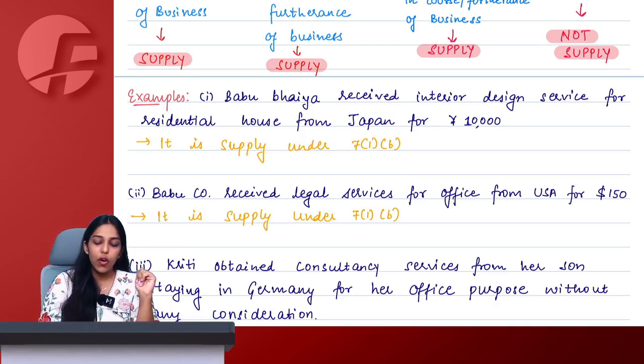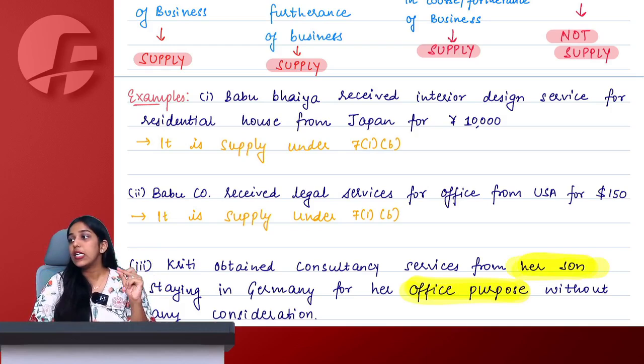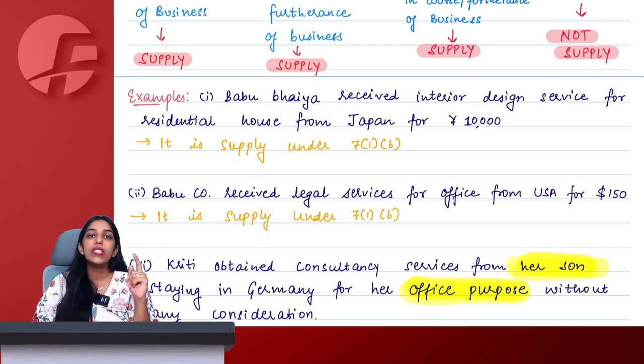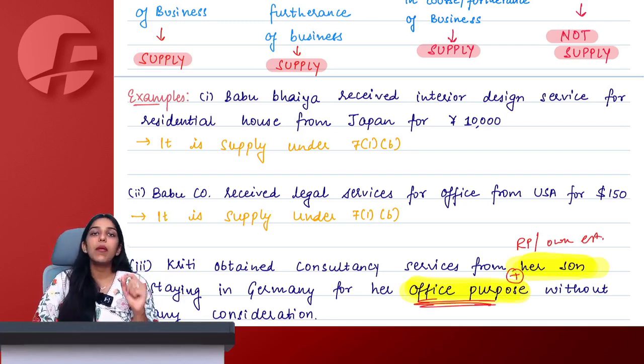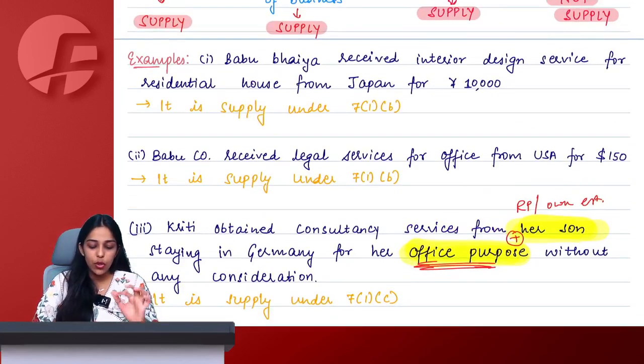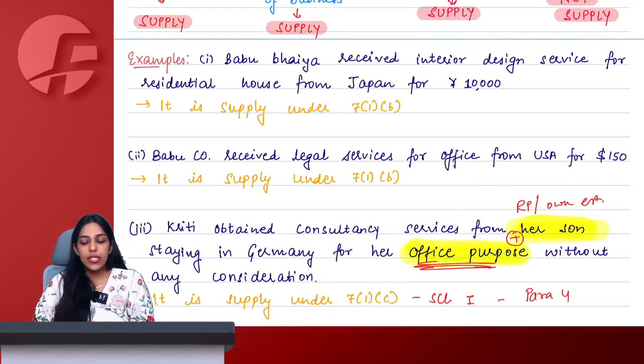So let us check. It is for her office purpose, means it is for business, and she has imported from her son. Now, son is always a related person. So here we will say that the condition of being imported from a related person and own establishment, and also in course or furtherance of business, import of service without consideration, according to Section 7(1)(c), Schedule 1, Para 4, this is a supply.